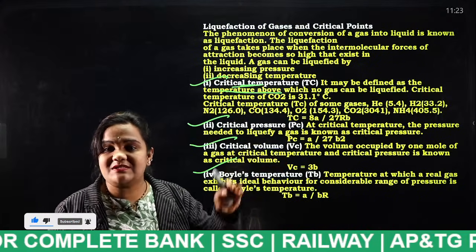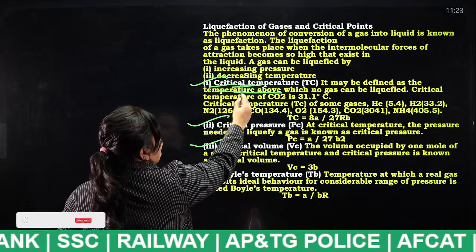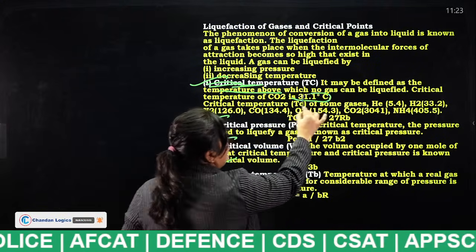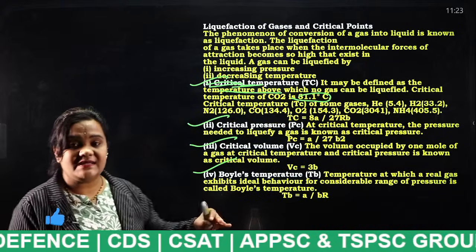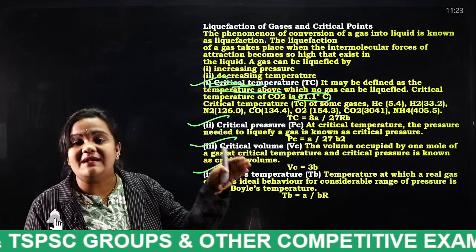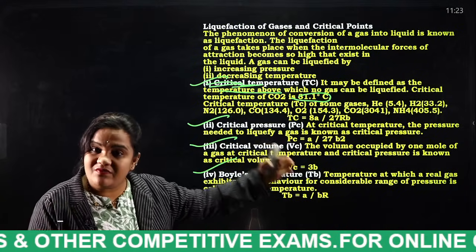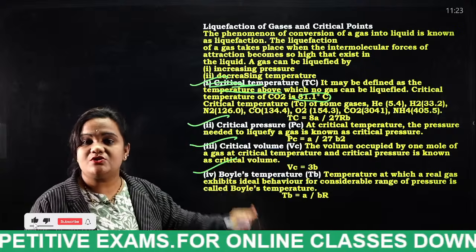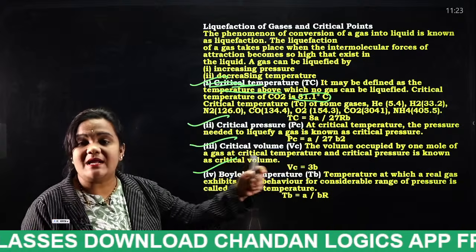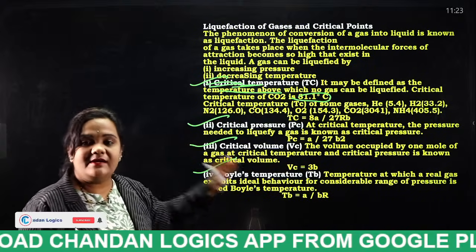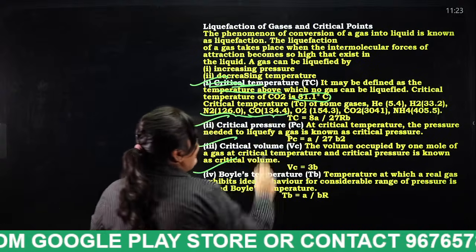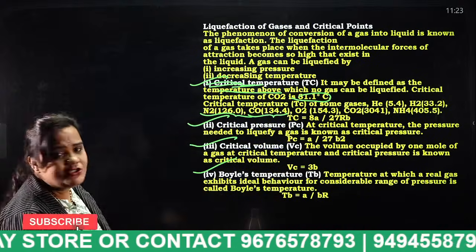That particular temperature is known as what, students? Critical temperature. And the critical temperature of carbon dioxide is 31.1 degrees centigrade. That means when carbon dioxide reaches 31.1 degrees centigrade, it cannot be liquefied, and that particular temperature is known as what, students? Critical temperature. These are some of the important critical values of important gases. Make a screenshot of it, students.